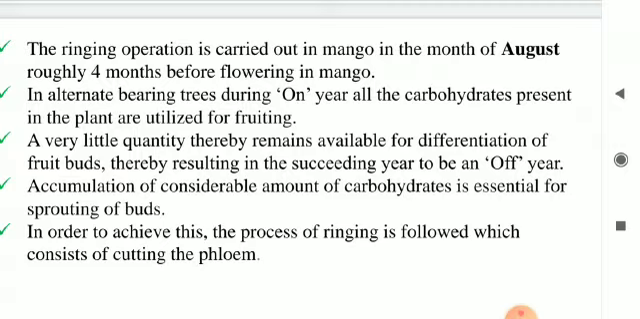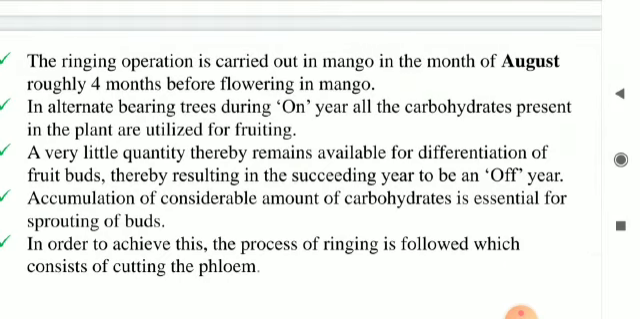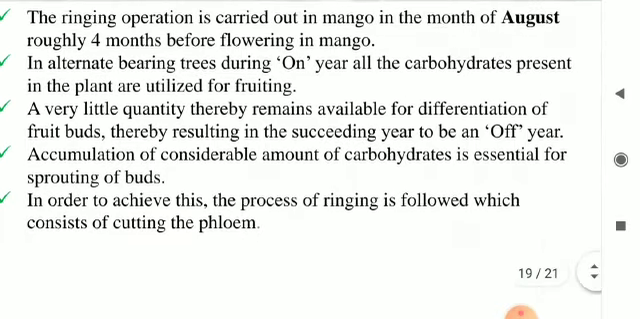Now, the ringing operation is carried out in mango in the month of August, approximately 4 months before flowering takes place. In alternate bearing trees, this is one type of disorder in mango which results in unfruitfulness. There is an alternate bearing habit in mango where there is an on year and an off year. The year in which we receive heavy yields is known as the on year, and the year when we receive no or very little yield is known as the off year.